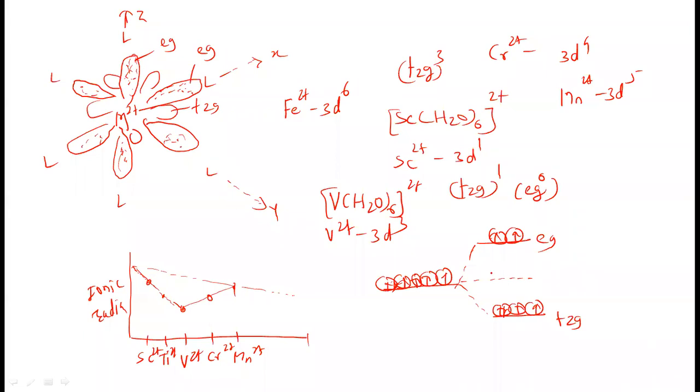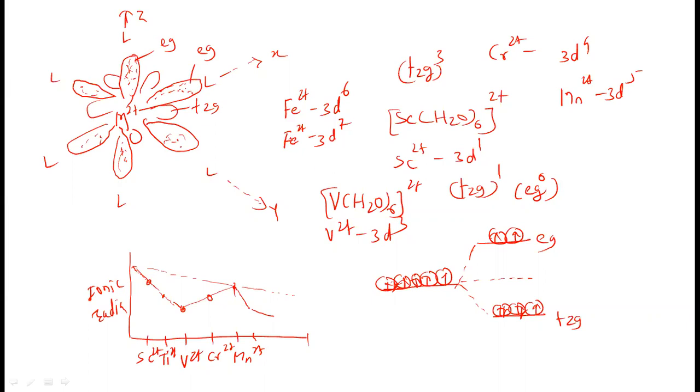So as the electron goes into the t2g orbital, there will be a decrease in the ionic radii. See here, there is a decrease in the ionic radii because electrons are entering the t2g orbital. Next element is cobalt. In the case of cobalt, Co2+ is 3d7, so the seventh electron will go into the t2g orbital.